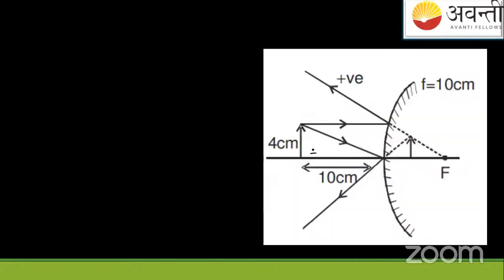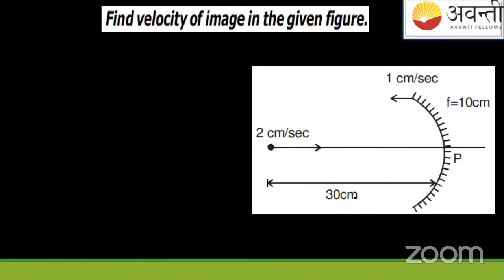So this is the object distance. Image you have to find. You have all other things. We have solved this question also. After this, we have arrived at the velocity. So to solve this question, what did we actually do? Can anyone of you tell? Anyone of you here in the class?